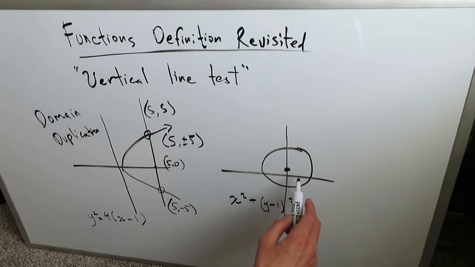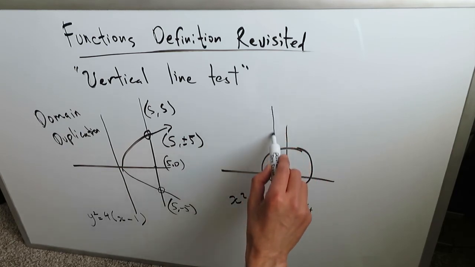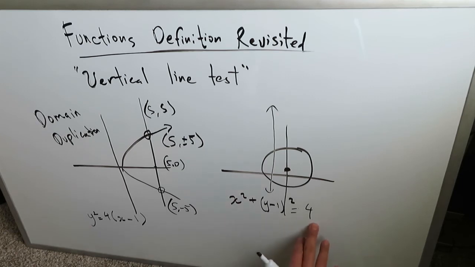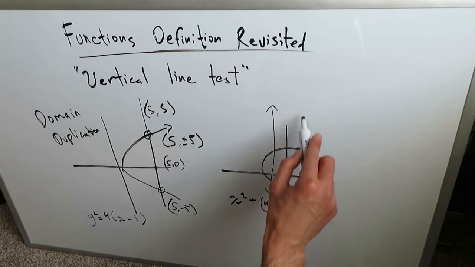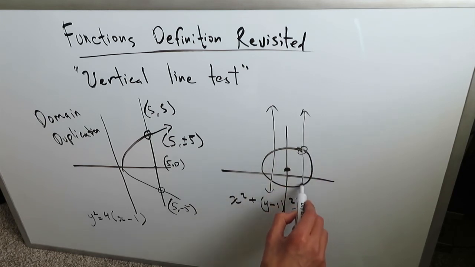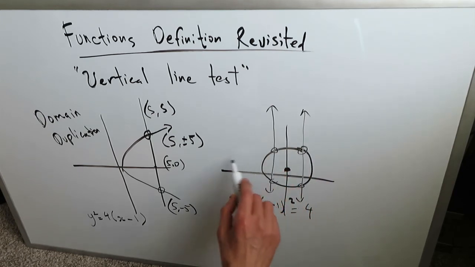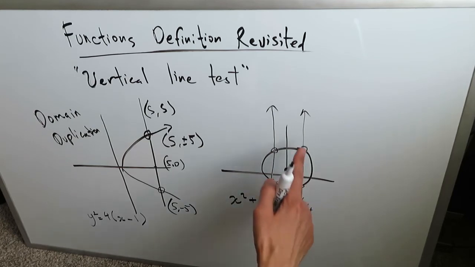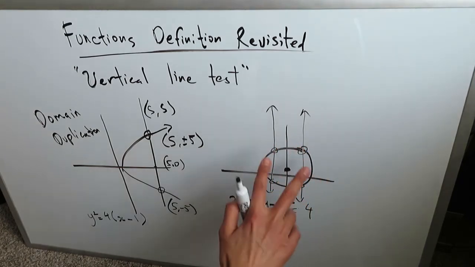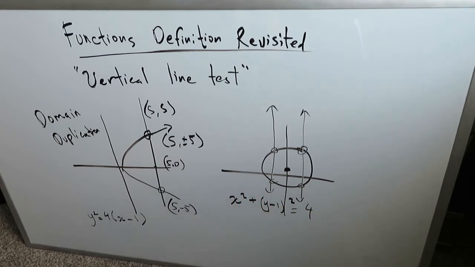Now look over here at this. If you draw a vertical line through any of these circle curves, this is a circle, and here's a representative equation of this circle, at any point while you're going through the circle, you're crossing the circle at 2 points. Remember, it's a vertical line. We're not doing horizontal lines, we're doing vertical lines. If the vertical line crosses your function or your curve at 2 or more points, it fails the definition of function and it is no longer considered a function.